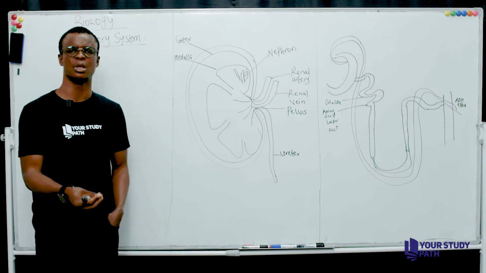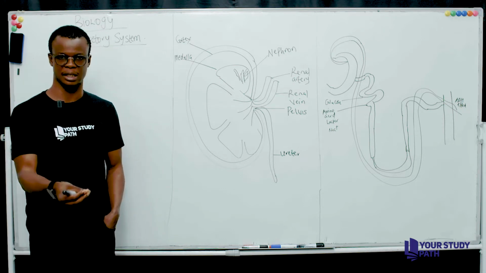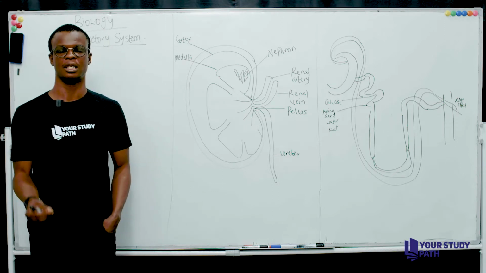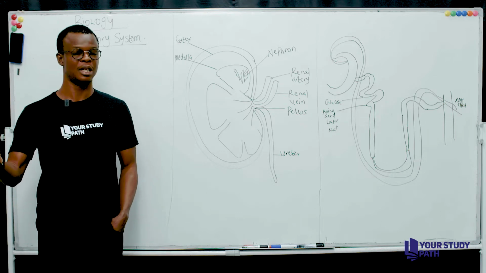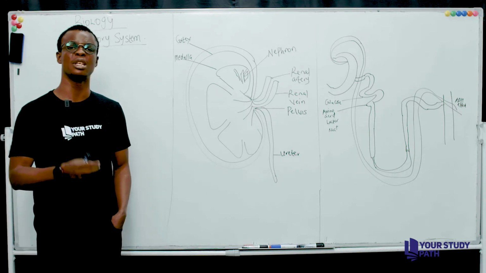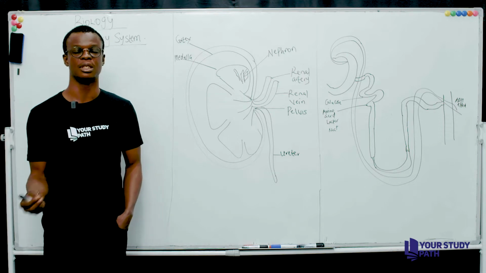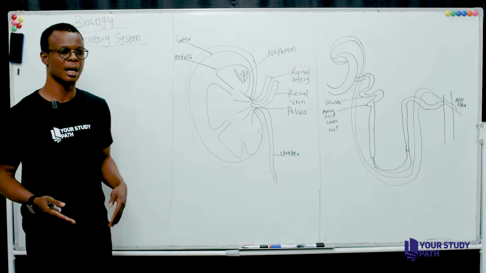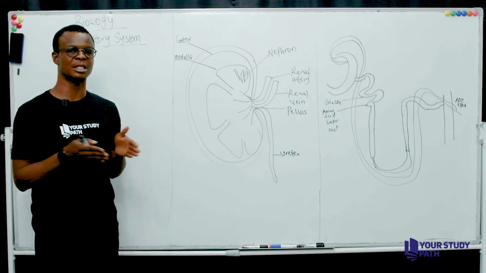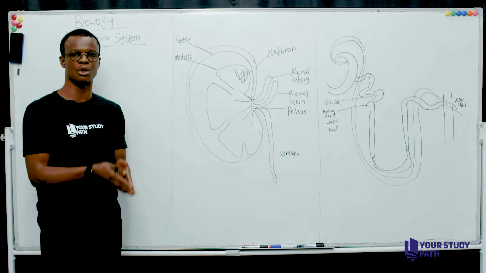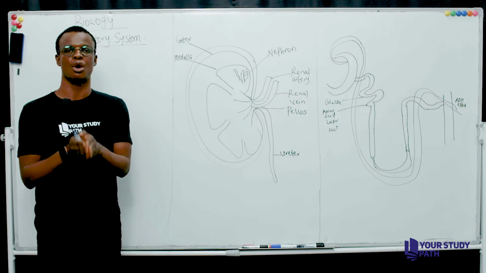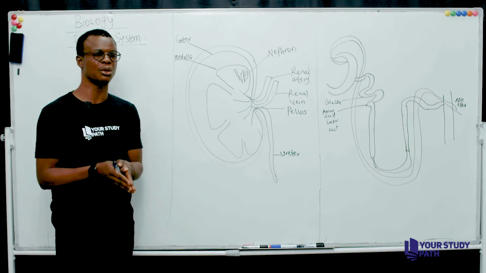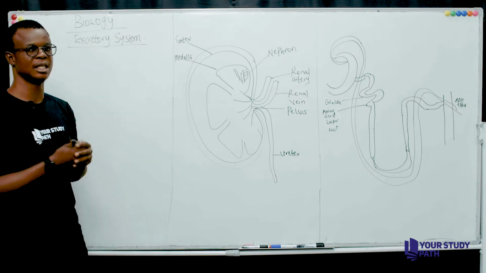Now, what happens to the materials that are undigested? Those materials that are undigested would have to leave the body of an organism. If they don't leave the body of that organism, there will be a problem. So the process through which materials that are undigested or not needed in the body of an organism leave the body of such an organism is what we are discussing today. So on that note, our topic today is the excretory system.